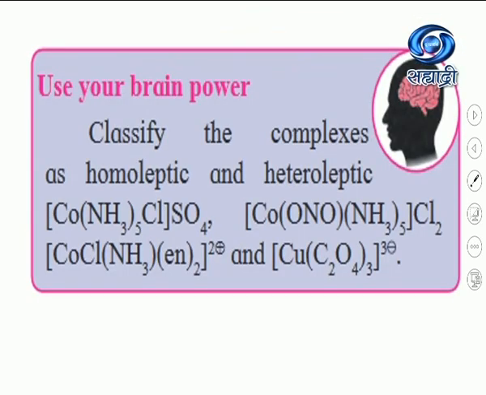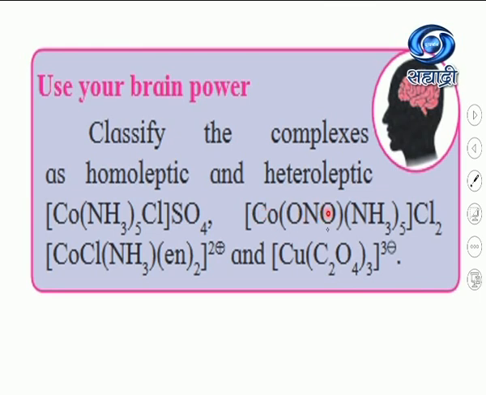Now classify the complexes as homoleptic and heteroleptic. See, in this first example, as it has two types of ligands, it comes under heteroleptic. In the second example, there are two types of ligands, that is NO2 and NH3, that is ammonia.